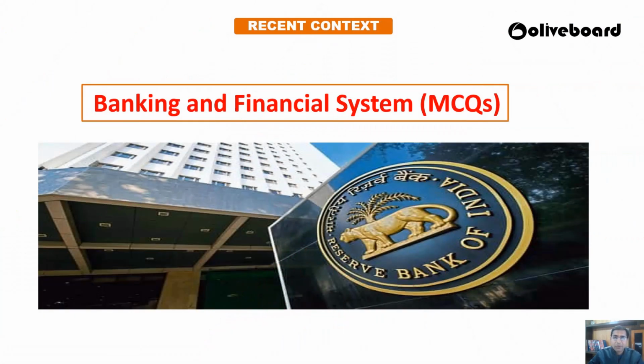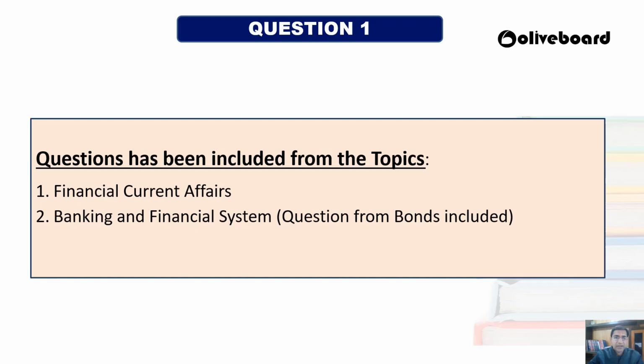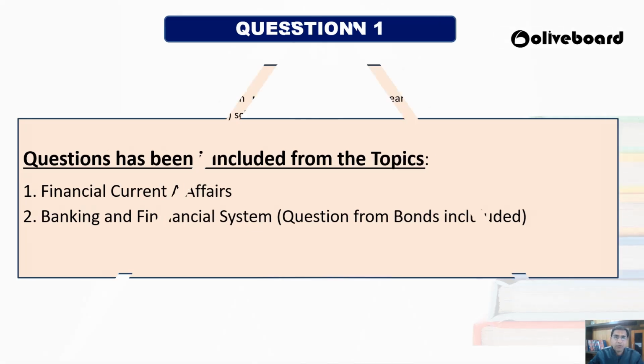So today we'll be talking about some of the MCQs regarding the banking and financial system. These questions will be based on financial current affairs, then banking and financial system, and bonds are also included over here. There will be a total of 5 questions that we are going to discuss.